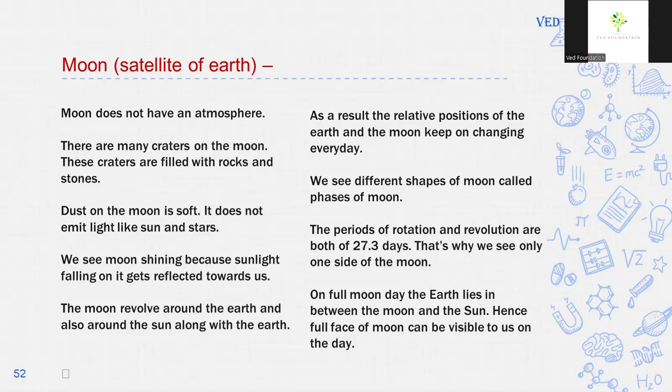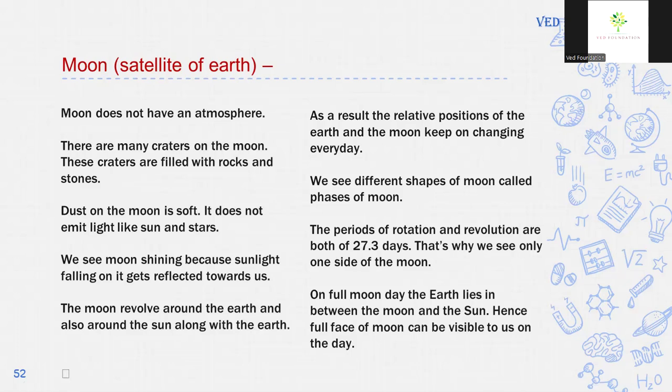The moon revolves around the earth and also around the sun along with the earth. As a result, the relative positions of the earth and moon keep on changing every day. We see different shapes of the moon called phases of the moon. The period of rotation and revolution of the moon is the same, 27.3 days. And that is why we see only one side of the moon. The other side of the moon never faces the earth.